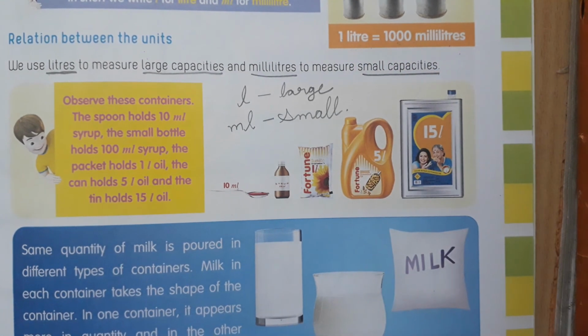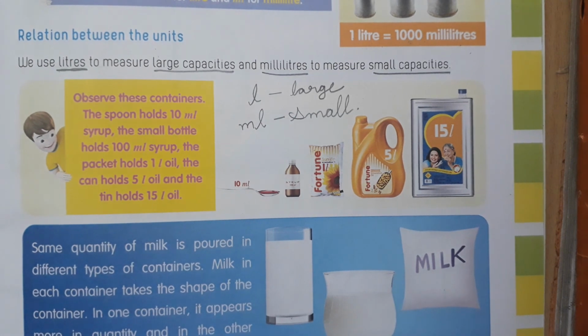Okay children. So length, weight, capacity: 3 concepts are completed in this first chapter, the measurement chapter, children. In the next video, we will do the workbook about this first chapter, children.